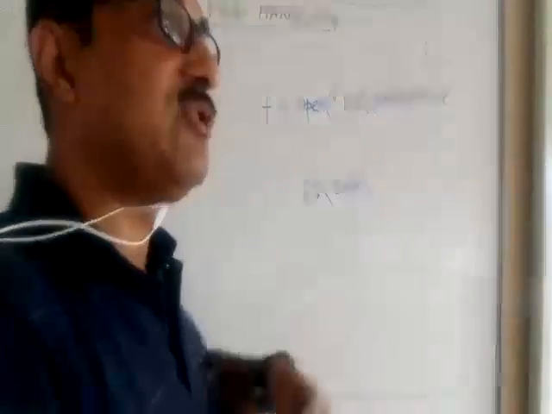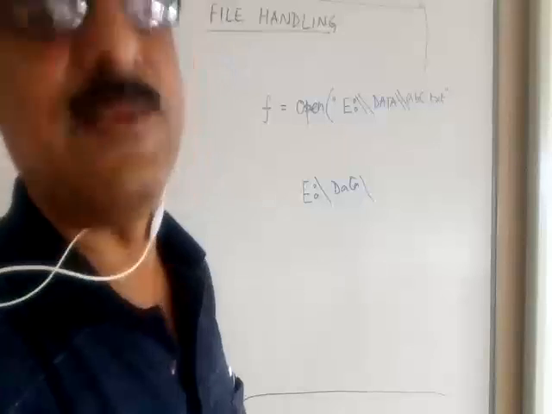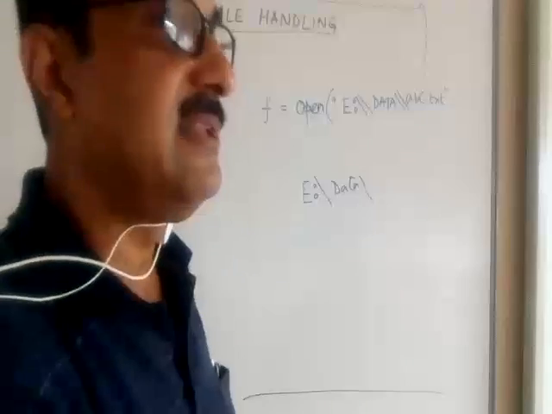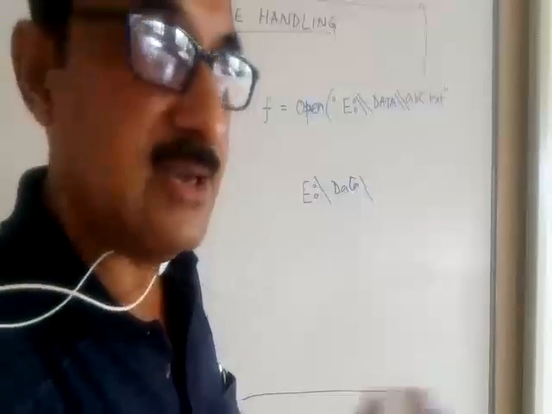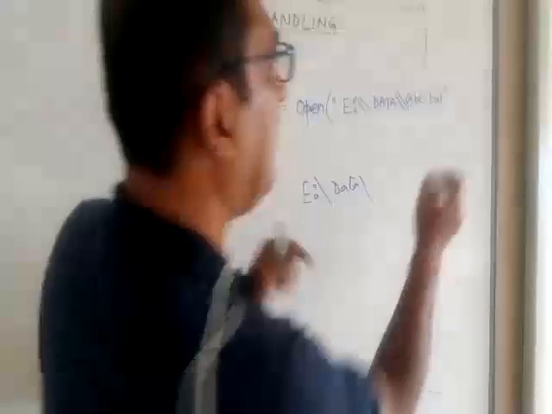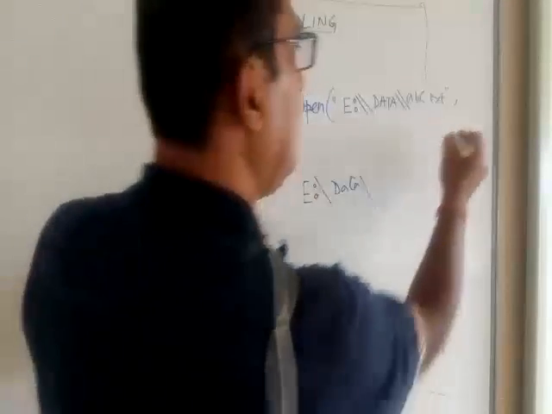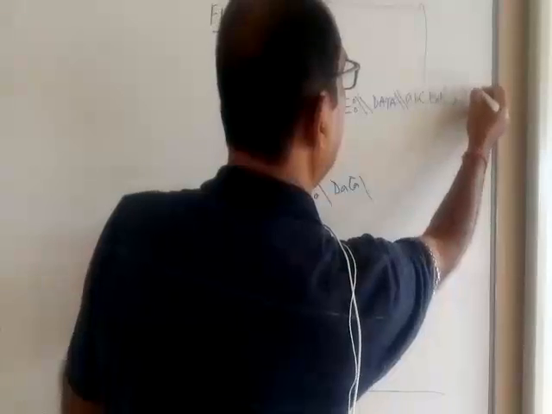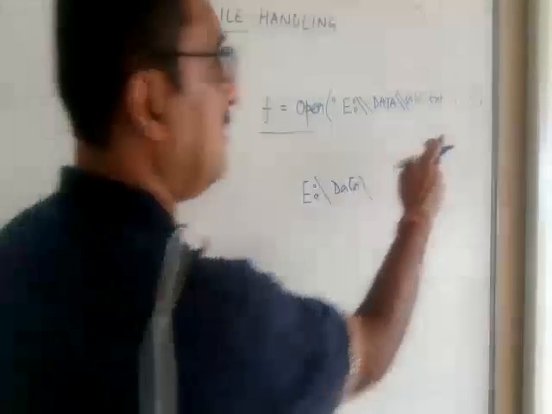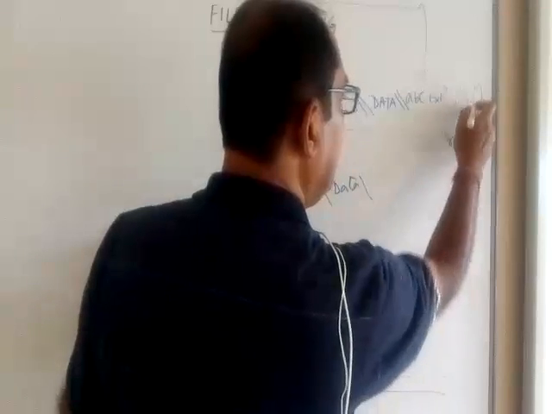Fine. Now you remember that we always use double slash here. Actually, in the DOS environment, when you specify the directories and subdirectories, if you want to mean a particular directory within another directory, we always write like this. Data slash whatever. Now, a single slash will not work here because slash already has a meaning in Python. You learned that in class 11. That is called an escape sequence, right?